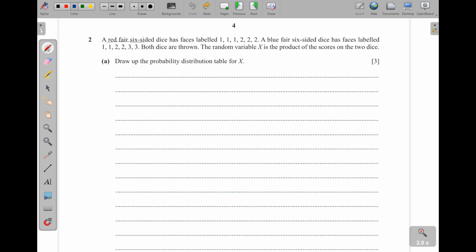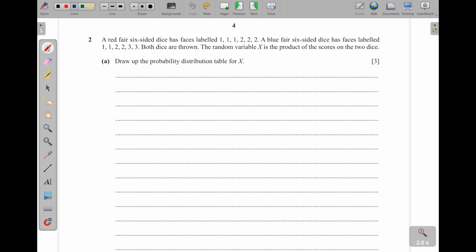Question 2. A red fair 6-sided dice has faces labeled 1, 1, 1, 2, 2, 2. A blue fair 6-sided dice has faces labeled 1, 1, 2, 2, 3, 3. Both dice are thrown. The random variable x is the product of the scores on the 2 dice. Draw up the probability distribution table for x. Now to draw the probability distribution table for x, I'll need a possibility diagram.